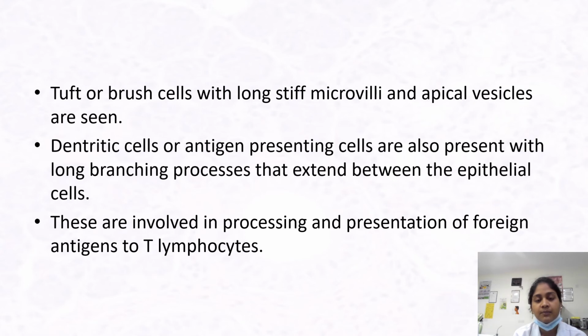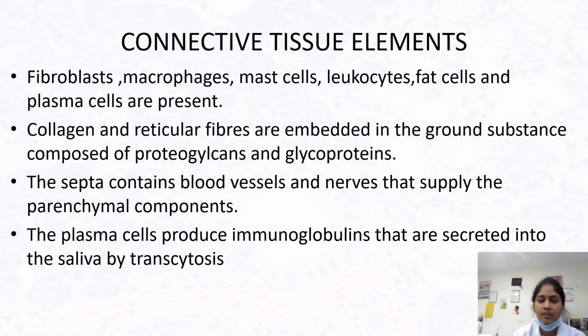Duct or brush cells with long stiff microvilli and apical cells are seen. Then other cells such as dendritic cells and antigen presenting cells are also seen. These are involved in processing and presentation of foreign antigens to T lymphocytes. The connective tissue elements involve some fibroblasts, macrophages, mast cells, leukocytes, fat cells, and plasma cells.